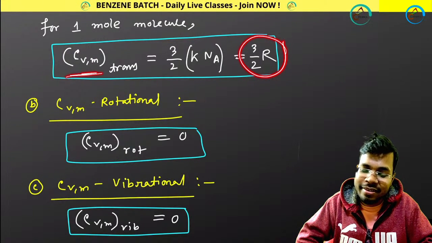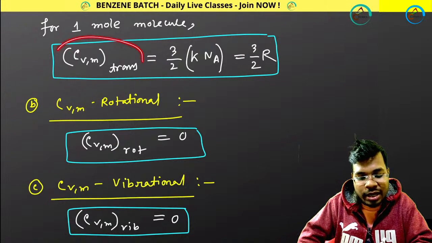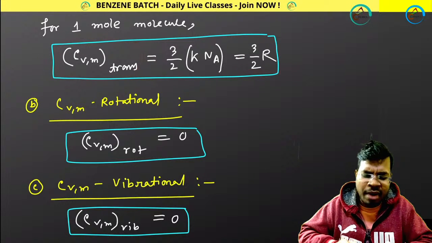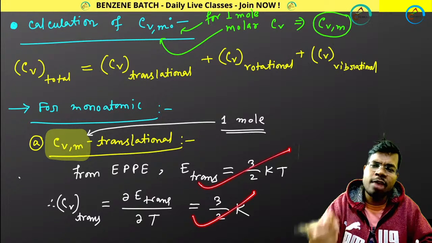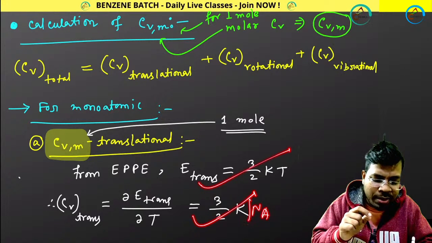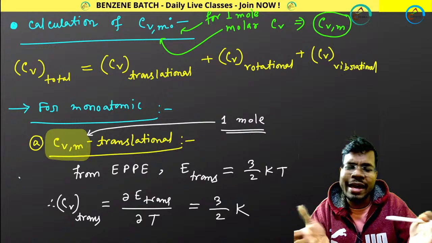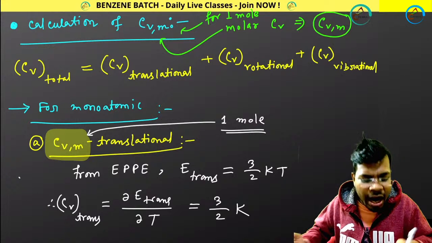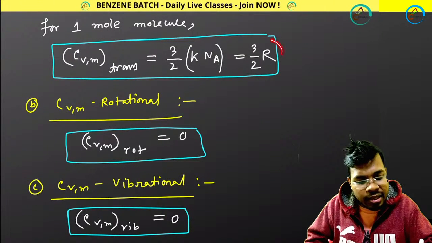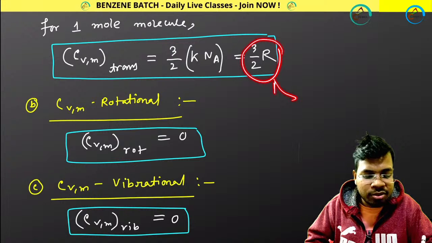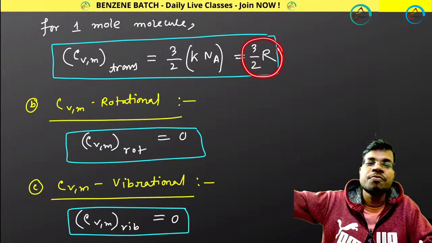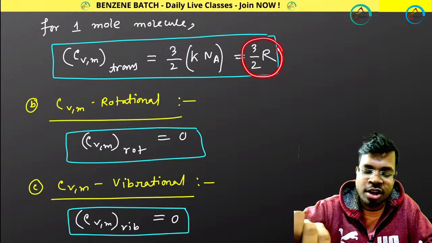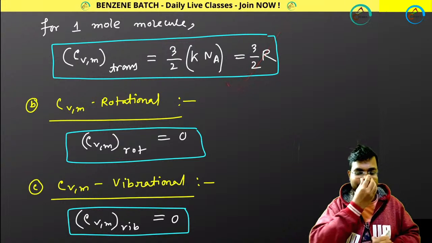Great. So that is how you can calculate molar CV. Every time I will be doing this kind of calculation: for one molecule, then I multiply with Avogadro number, and that becomes R. So why would I show you the same thing again and again? You will get 3 by 2 R directly from degrees of freedom. If you know the degrees of freedom, you can easily calculate this. Perfect.